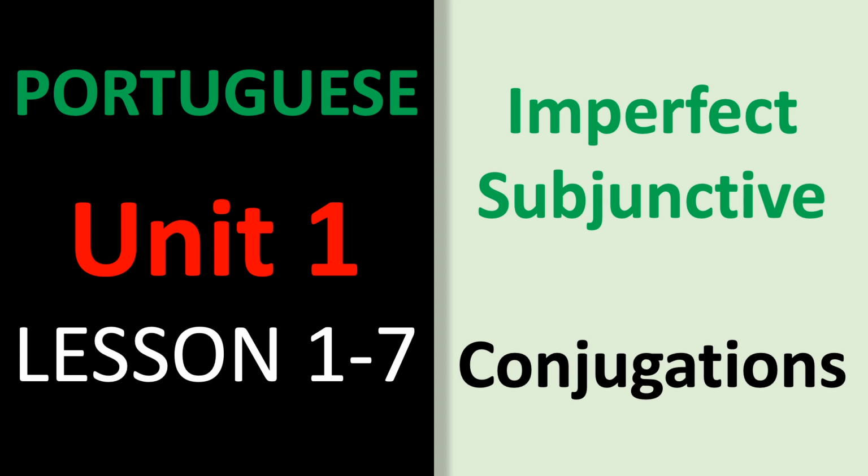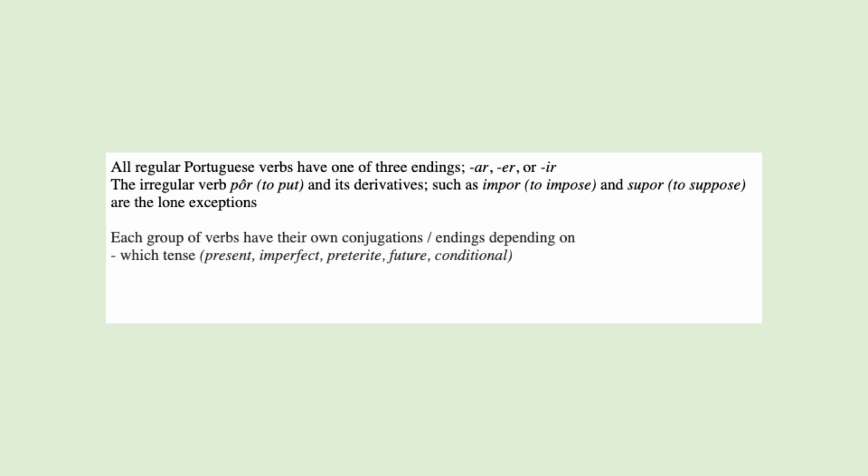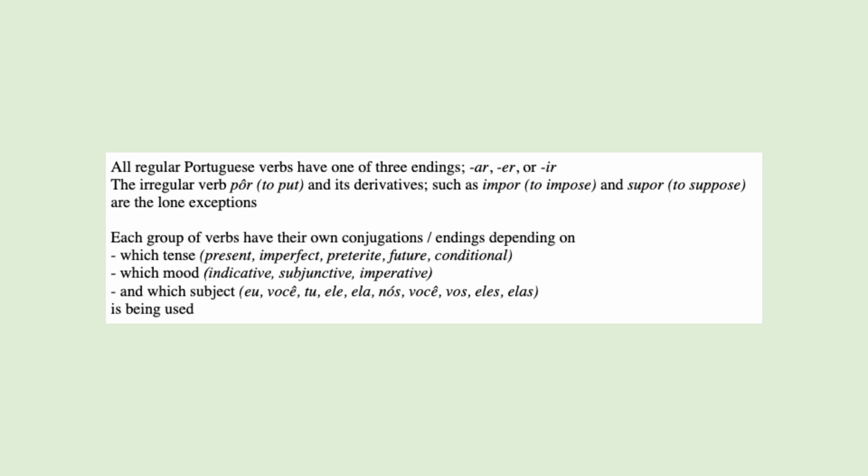This lesson covers regular imperfect subjunctive Portuguese conjugations. All regular Portuguese verbs have one of three endings. They are AR, ER, or IR verbs. There is an exception for the irregular verb pôr and its derivatives such as impor and supor. So each group of verbs has its own conjugations or verb endings, depending on the tense, mood, and subject being